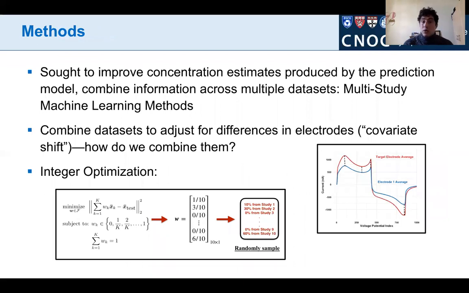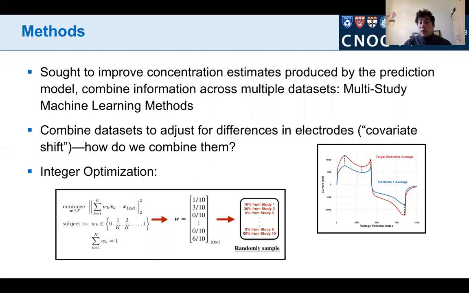So what we sought to do here was to improve concentration estimates with multi-study machine learning methods. Multi-study machine learning methods seek to aggregate and borrow information from many different data sets to improve the model generalizability and prediction performance in settings not used in training. One important challenge is how to account for the fact that there is considerable heterogeneity between the electrodes.